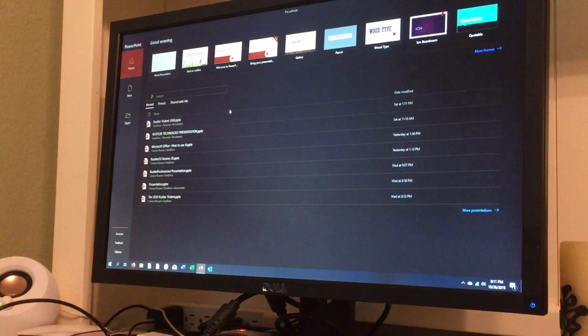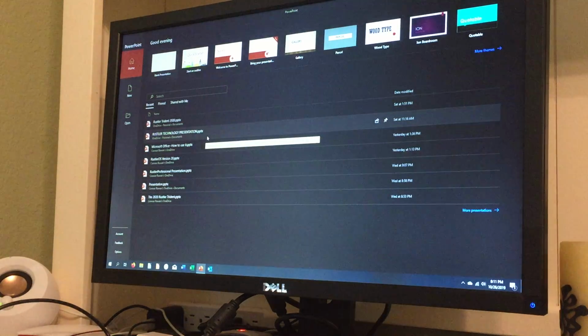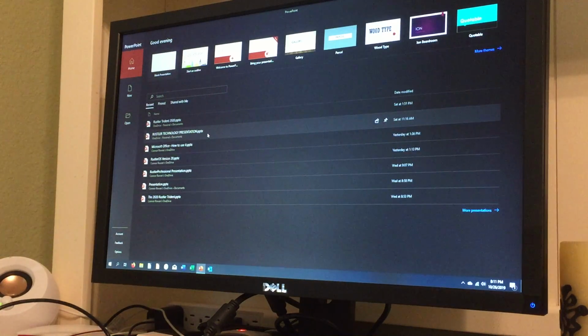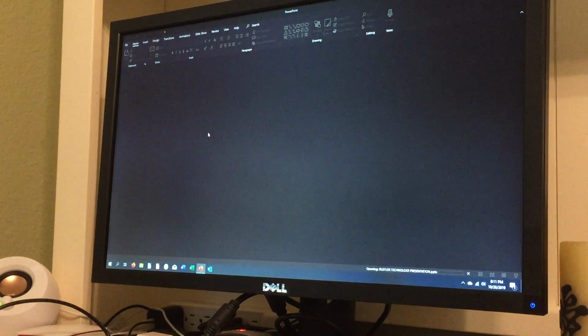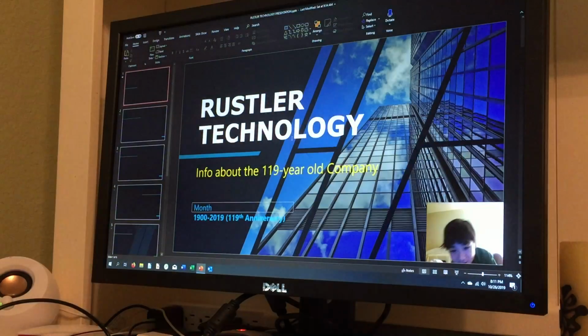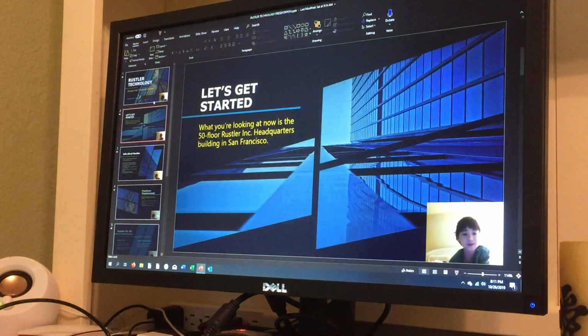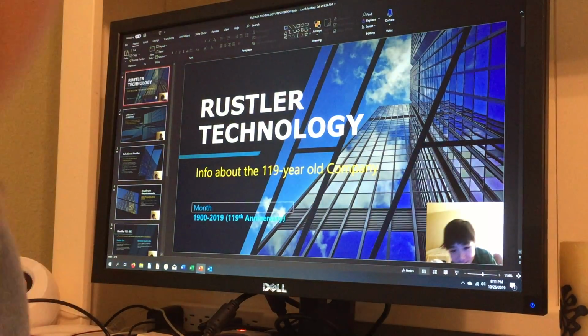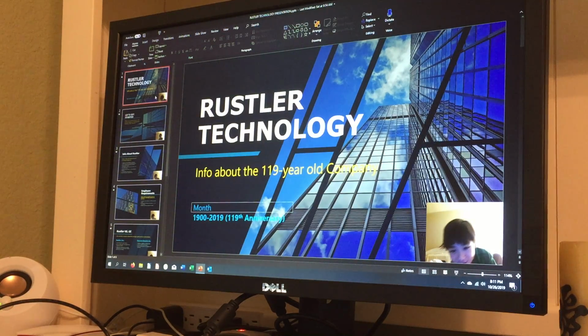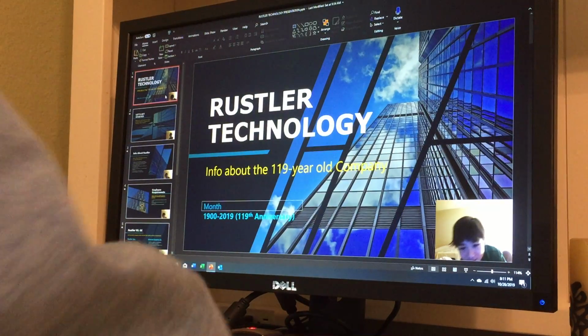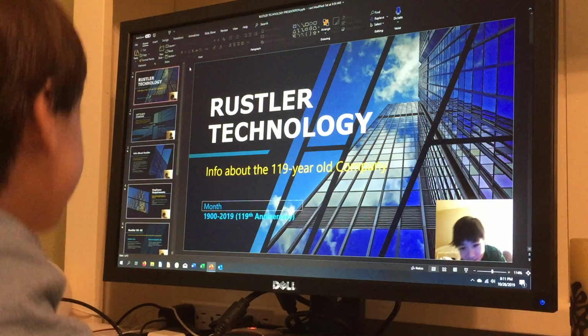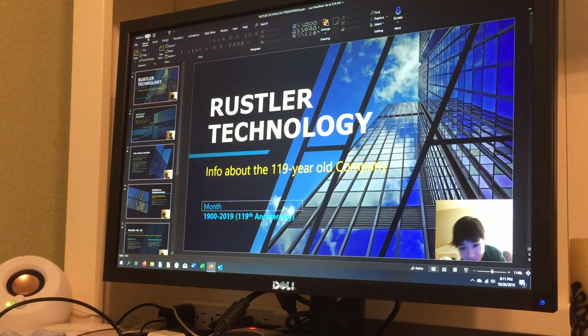PowerPoint is very complicated, and we're going to show you an example presentation that I've already finished. For example, like this. Okay, so this camera's good. Okay, so right now you can see the home slide, which is what we call the first slide of the presentation. So up here we have our ribbon as usual, but we have some different controls.